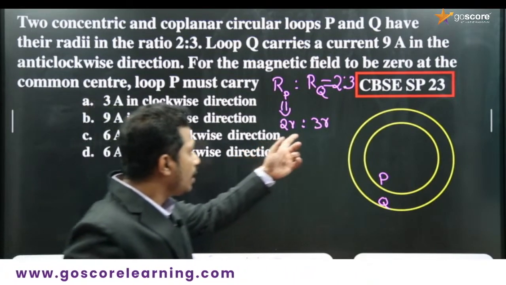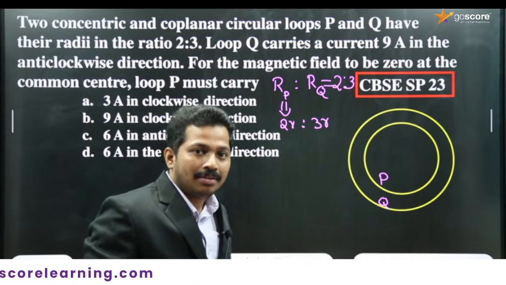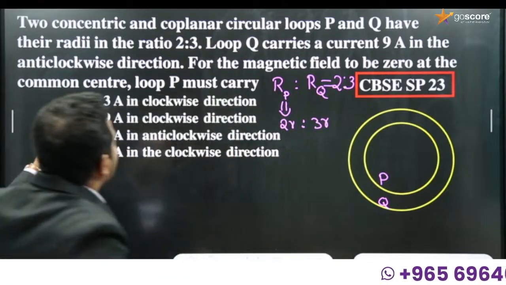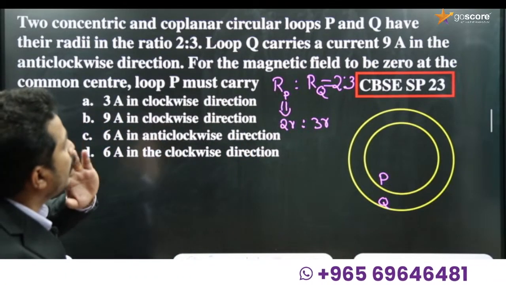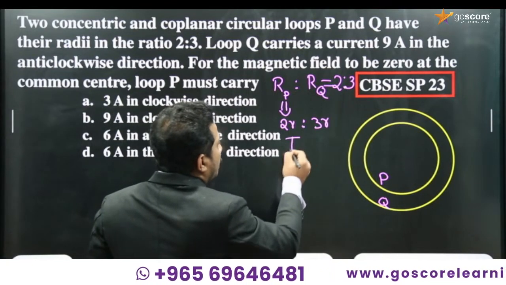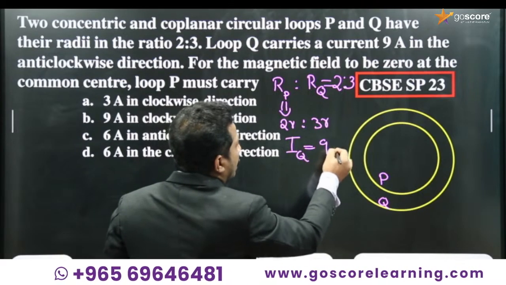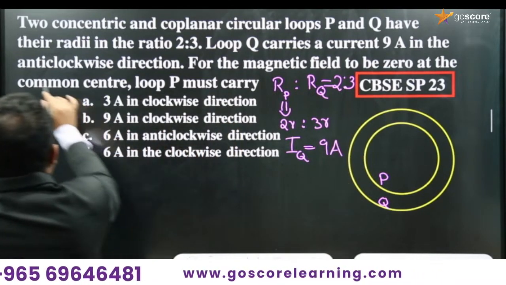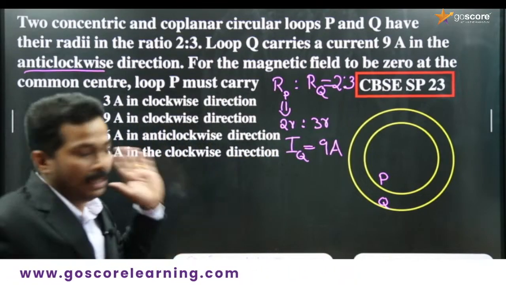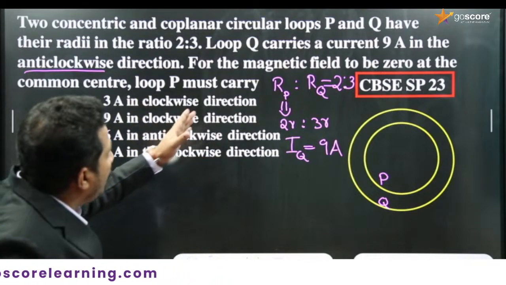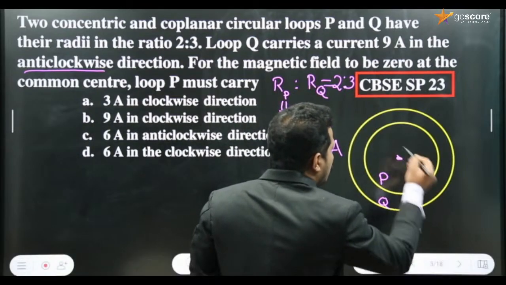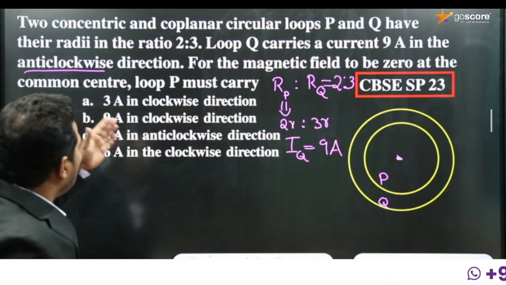Why do I call it 2r and 3r instead of 2 and 3? Because you will understand while solving the problem. Is that okay? Then what else is given in the question? Loop Q carries a current of 9 ampere, in the anti-clockwise direction. So what is to be found? For the magnetic field to be 0 at the common center, which exists because they are concentric circles, loop P must carry what current?